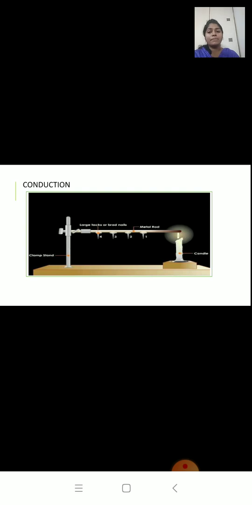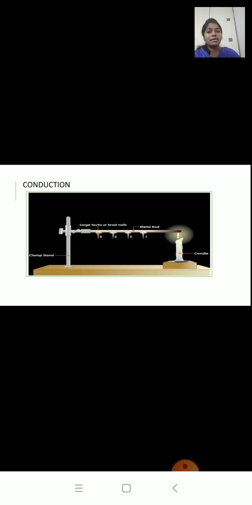So here what is happening? Let us say the left side of the aluminium rod is heated. So the heat is traveling from the left side to the right side. As the heat is traveling, when this heat comes in contact with the wax, the wax starts melting and the iron nail falls down.